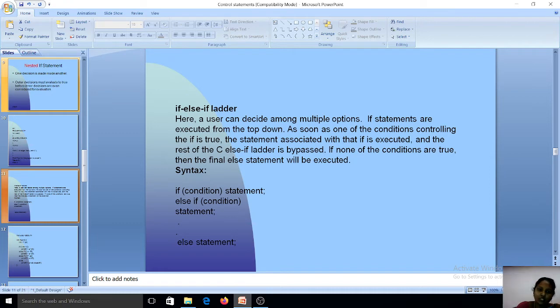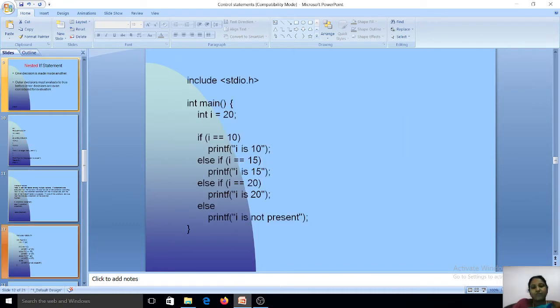We will see one simple program in the if else if ladder. Here I have declared i equal to 20. We are going to check a condition. See, here there are so many if conditions. We check the first if condition. Our i value is 20. We check the condition: 20 double equal to 10.